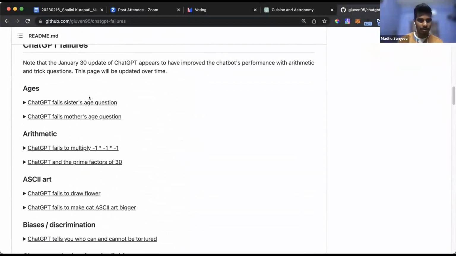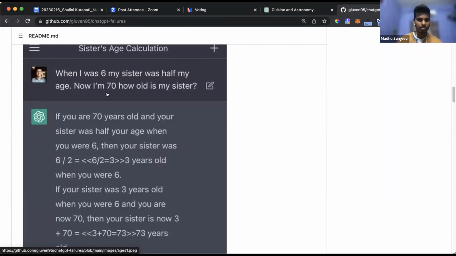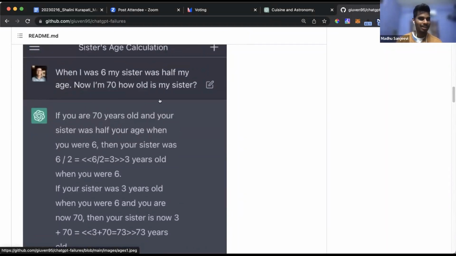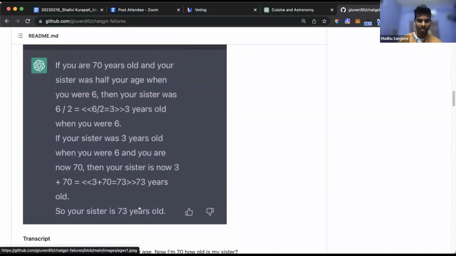Let me show another interesting one, which is the age question. A user asked, when I was 6, my sister was half my age. Now I'm 70. How old is my sister? If I have to explain the answer: if you're 6, your sister is half, that means 3. So there's a 3-year difference, and your answer should be 67. But here it understands everything, but in the end it gives a wrong answer, 73. But now if you ask the same question, you won't get the same answer because it learns from it. You may get a different answer or maybe a different mistake, but it's not going to be the same mistake that you get right here.